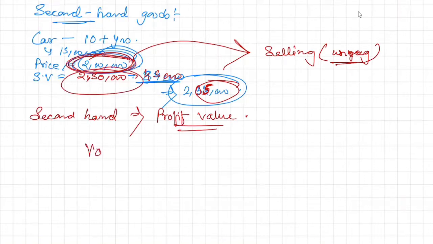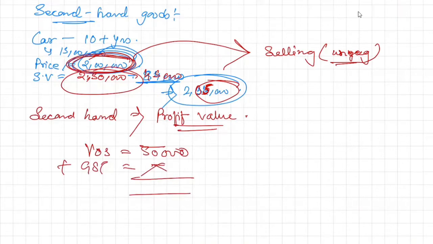Here the value of supply will only be 50,000, and on it the applicable GST rate will be charged, whatever it is. For second hand, I think it's 14% or something like that, not 28% for sure. So that's the taxability, and that's what we are going to read.